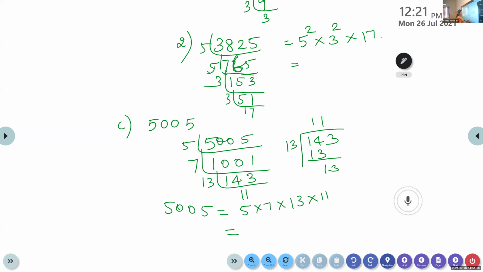In other words, some of you will be writing like this, 7 into 11 into 13. Only the arrangement is changing, isn't it? When you prime factorize, the same numbers only we get. Only the arrangement will change. If you take this number 5,005, when you prime factorize it, the prime factors are 5, 7, 11 and 13. These are the only prime factors. The arrangement may change, but the numbers are always the same.